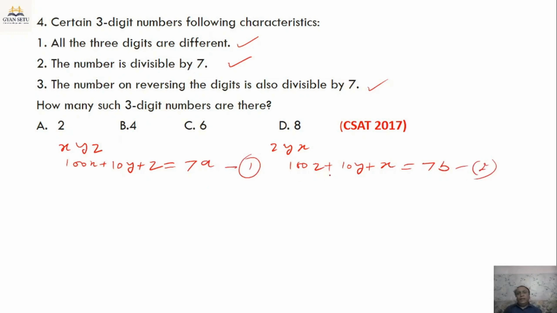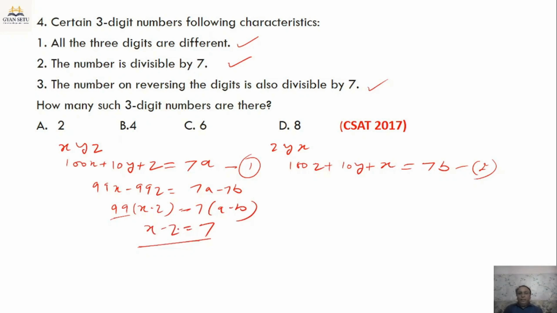Now subtracting equation 2 from equation 1, we get 99x minus 99z equals 7a minus 7b, so 99(x minus z) equals 7(a minus b). Now 99 cannot be divisible by 7, so x minus z has to be 7.